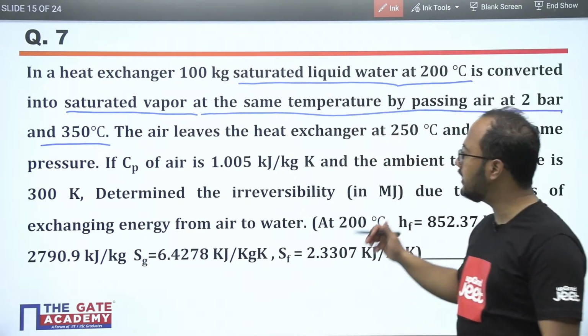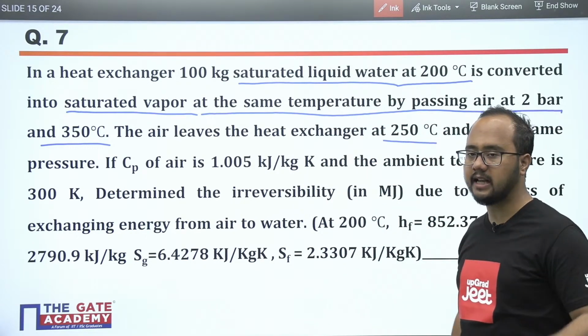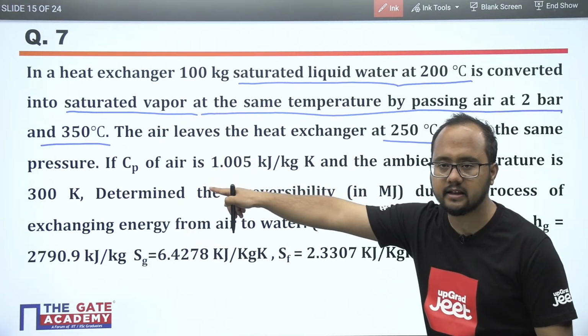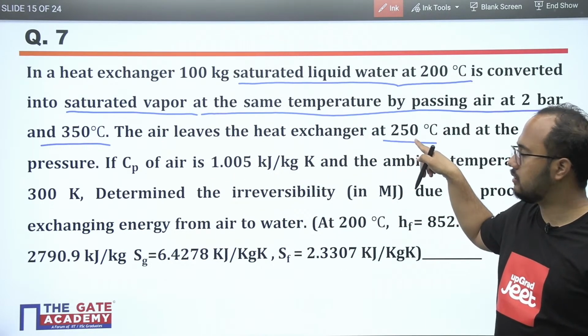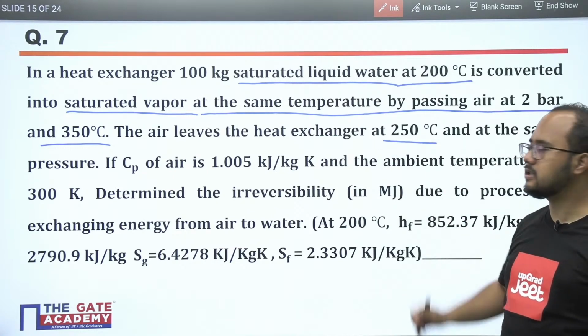Now air leaves the heat exchanger at 250 degrees Celsius. It has entered at 350 degrees Celsius and it has left the heat exchanger at 250 degrees Celsius, right?